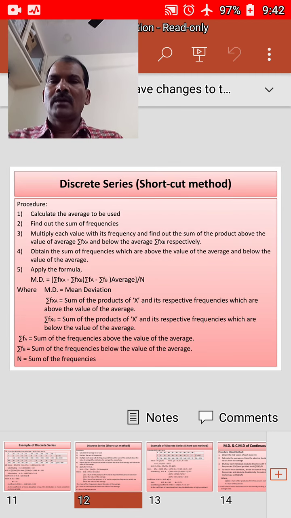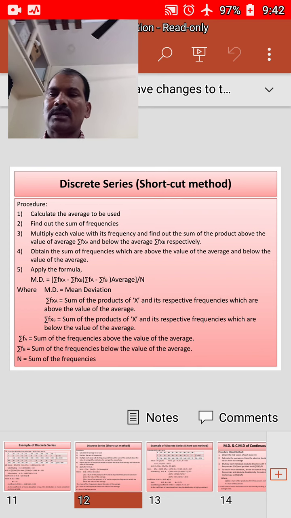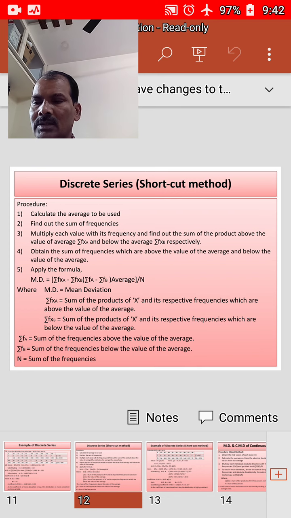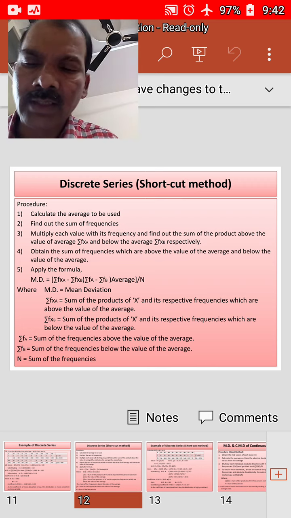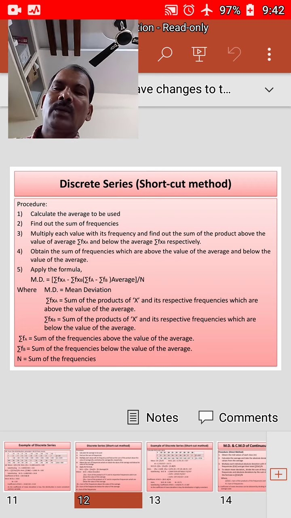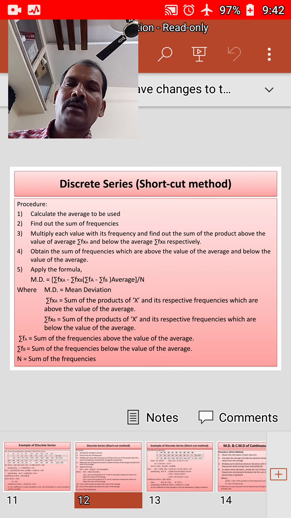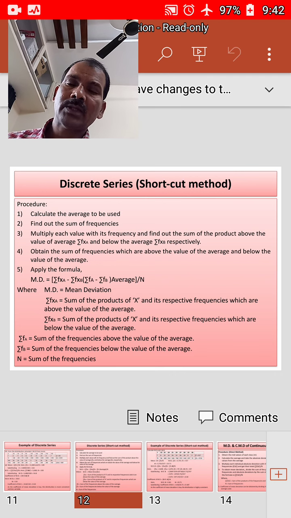Now we'll consider the discrete series shortcut method. We have a procedure for this. First step, calculate the average to be used. Second step, find the sum of frequencies.